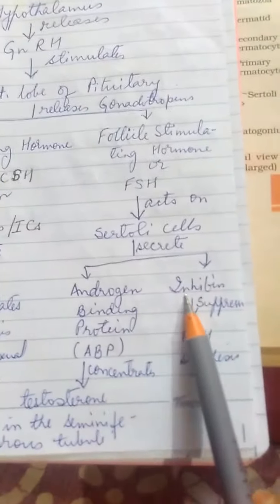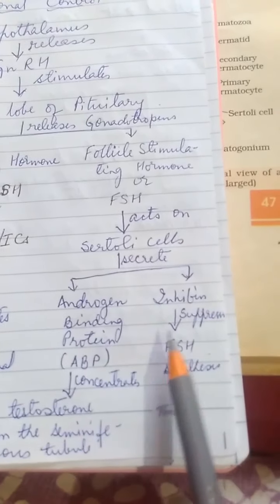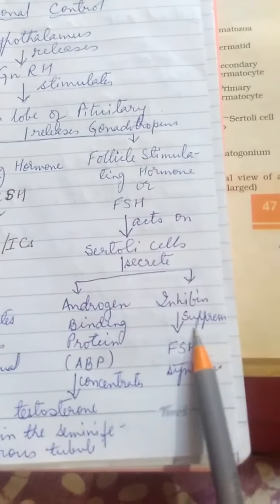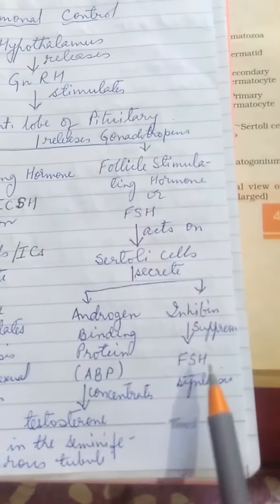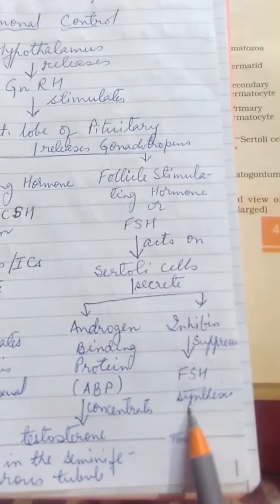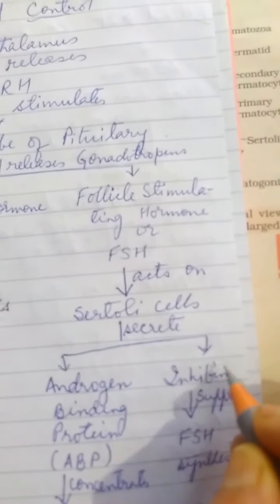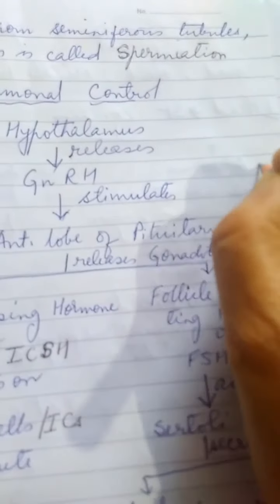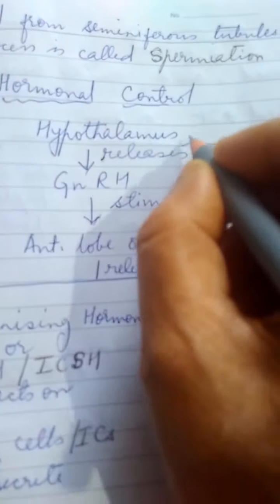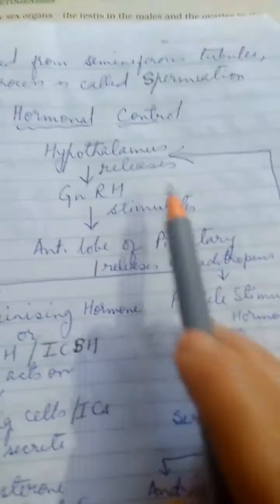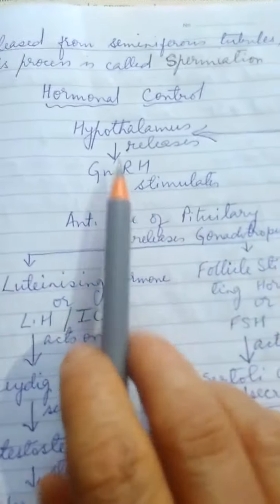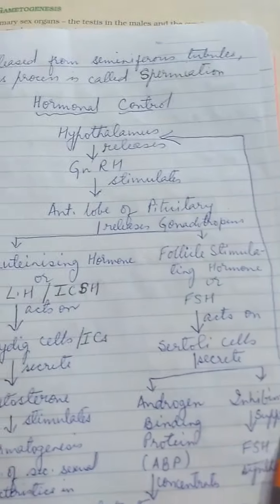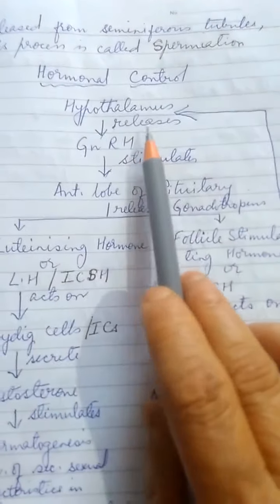Okay, and another category of hormone, inhibin, as the name suggests, it suppresses the synthesis of FSH. Actually it directly acts, it has a feedback effect on hypothalamus. It suppresses hypothalamus so that hypothalamus will not release GnRH. As soon as inhibin is released, it will act on hypothalamus.